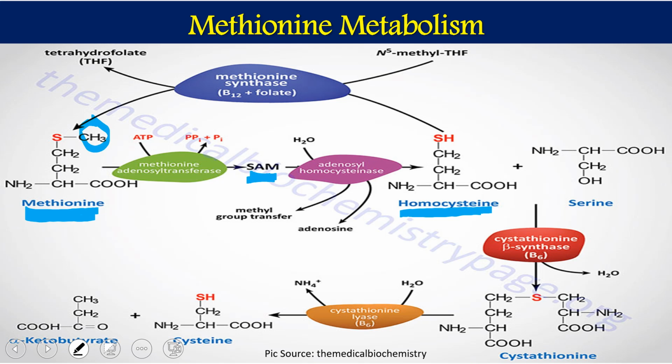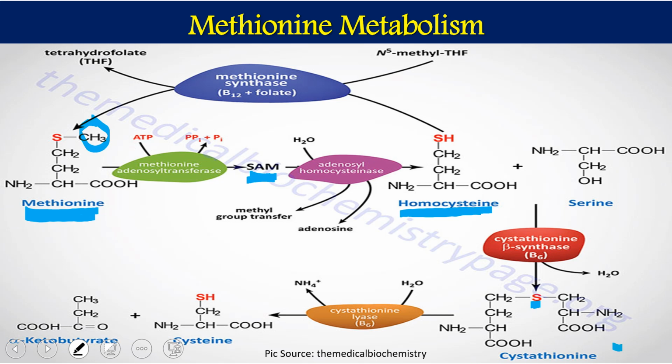This homocysteine is going to combine with another amino acid, that is serine, and the reaction is catalyzed by a specific enzyme called cystathionine beta synthase. This results in cystathionine, where homocysteine and serine are conjoined together through a sulfur. So homoserine will be associated with this cystathionine.